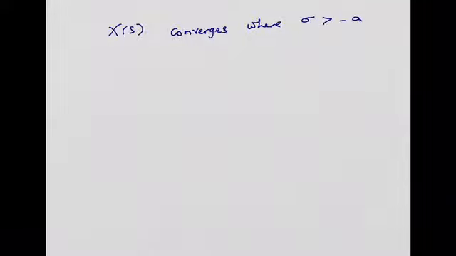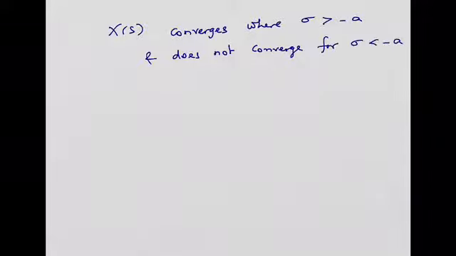I'll just add one more point to it. X of s converges, X of s takes a finite value, where sigma is greater than minus a alone. Only when sigma is greater than minus a, and it does not converge for values of sigma less than minus a.